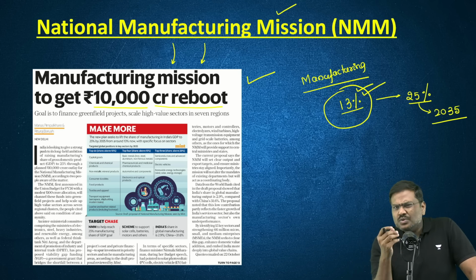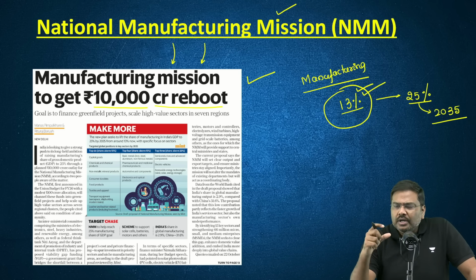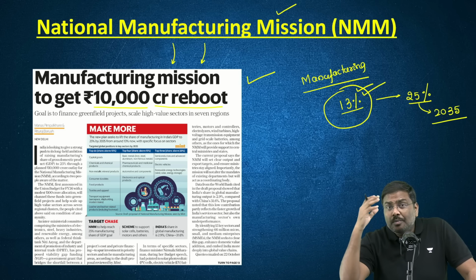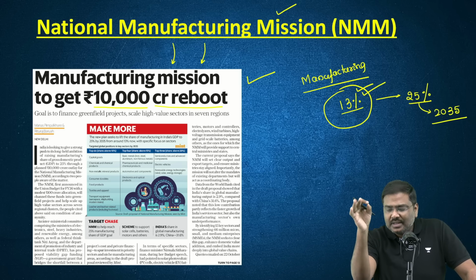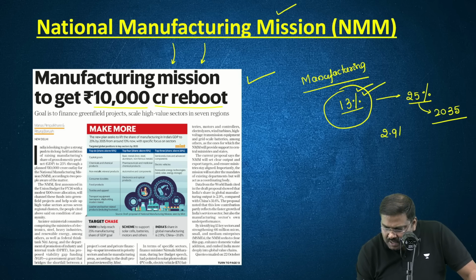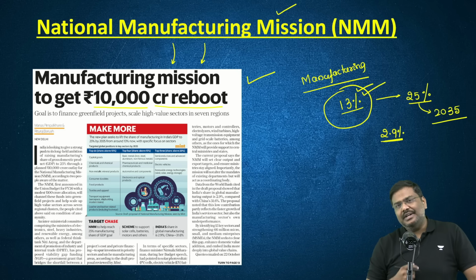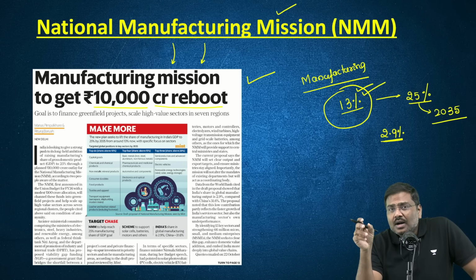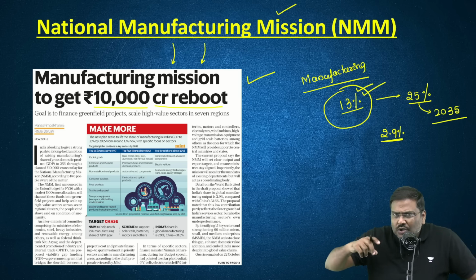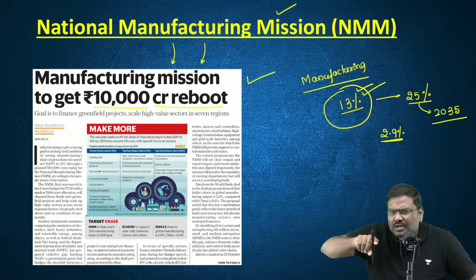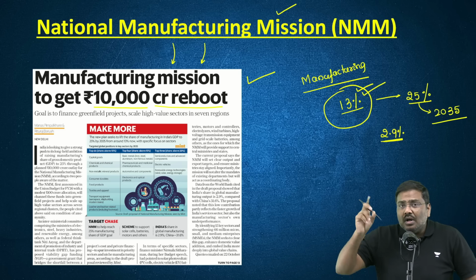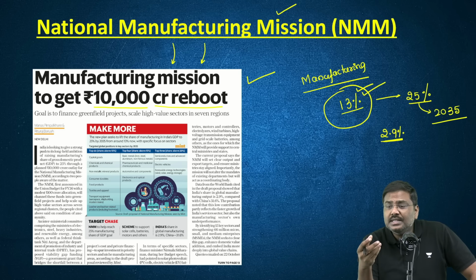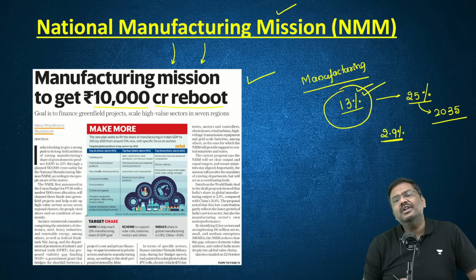Not just this. There is one more point of concern here. According to the latest data issued by the World Bank, out of the total manufacturing in the global market, India's manufacturing accounts for around 2.9%. And China's manufacturing accounts for around 30%. So we want to increase India's manufacturing contribution not only to the GDP in India, but also in the global market. We should start accounting for more and more. We should be considered a global powerhouse in manufacturing as well.